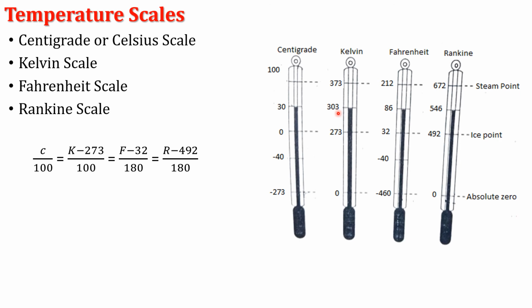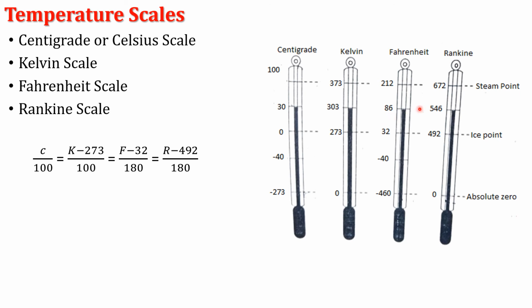Now we find the Fahrenheit scale at the same temperature: C divided by 100 equals (F minus 32) divided by 180. Separate the F term and find the temperature. That temperature is 86 degree Fahrenheit.